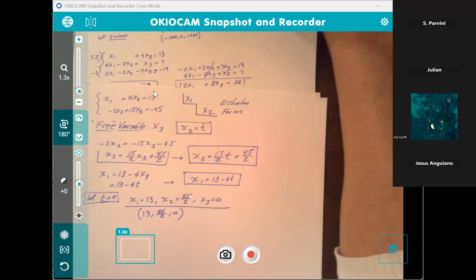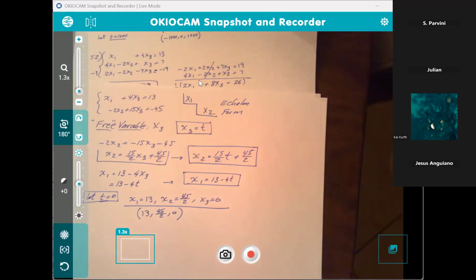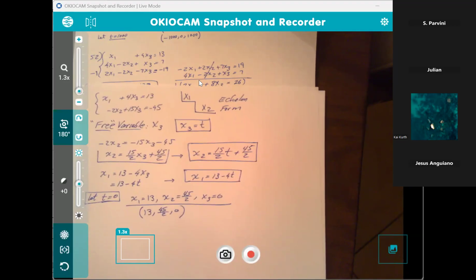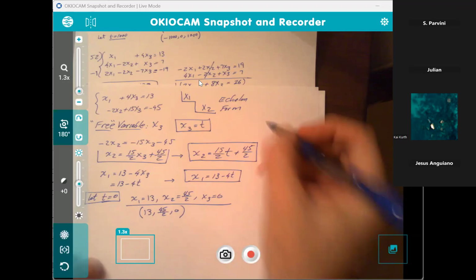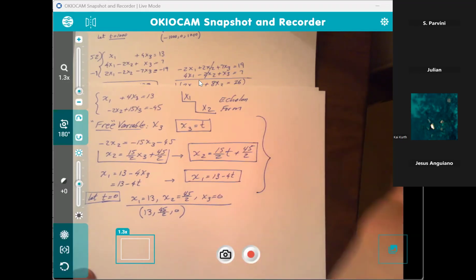I have a quick question, Professor. Yes, sir. Because we were unable to come up with a general solution, what we effectively did was substitute a variable so we can come up with a particular solution? That's correct. Okay, perfect.